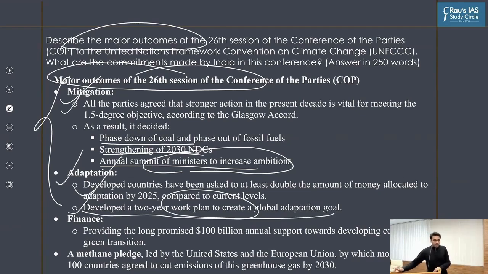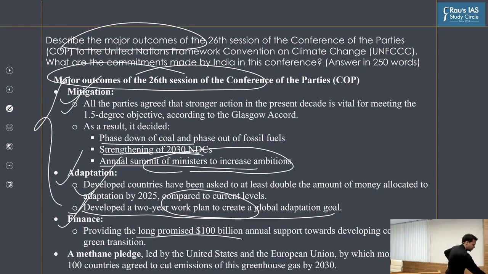All right. Financing has been a long-standing cause of concern for developing countries, because in 2009 in Cancun, the developed countries promised to come up with a $100 billion fund to transfer technology, which they did not deliver. They did not agree in Madrid, but in Glasgow, they have agreed to provide $100 billion starting 2025.